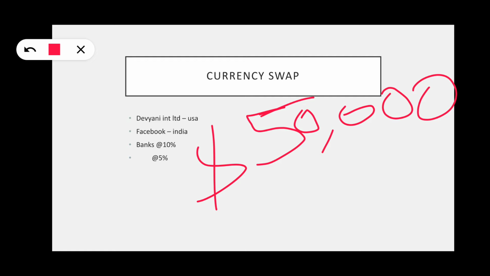That person said okay. Meanwhile, Facebook India Private Limited, that is, Facebook incorporated in India, needs funds, so it went to an Indian bank. Will you give me a loan? Then this Indian bank said 15%, but for others it is only 12%. Then it asked why? Because you are a foreigner, the bank said.